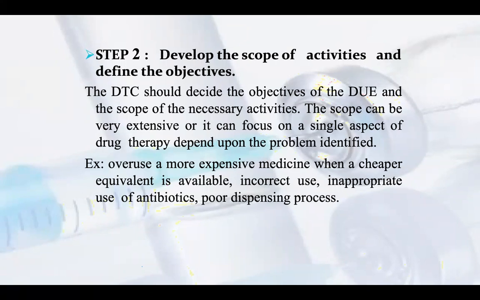It has to be checked from the data whether inappropriate antibiotics were dispensed or prescribed, and whether they were given for the right indication or not. If they have a poor dispensing process, they have to evaluate that also.